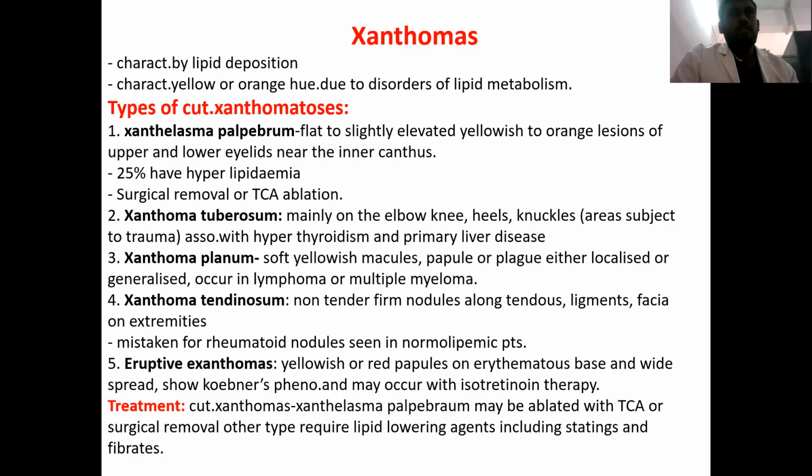The second type will be xanthoma tuberosum. These are tuberous xanthomas, mainly seen over pressure points such as the elbows, knees, heels, and knuckles. These are also associated with hypothyroidism and primary liver disease.